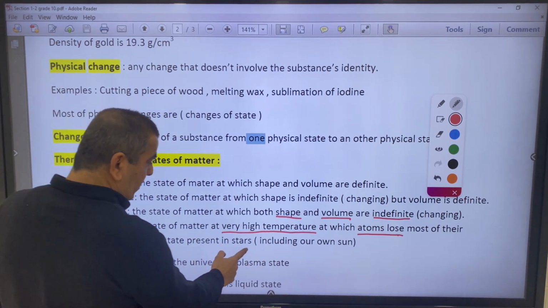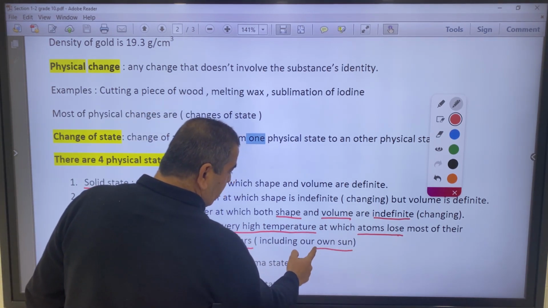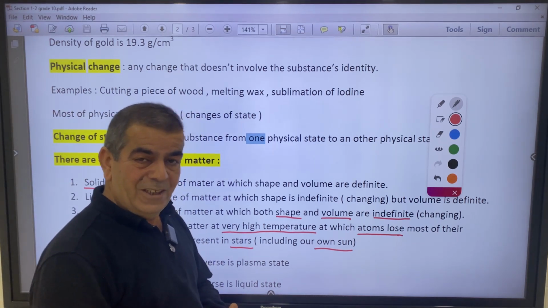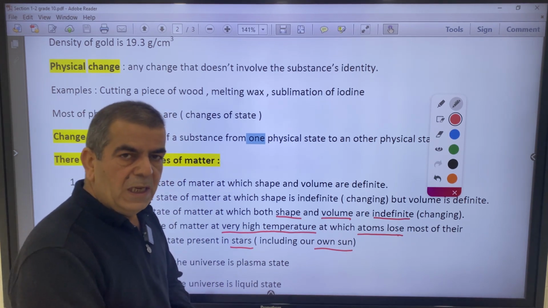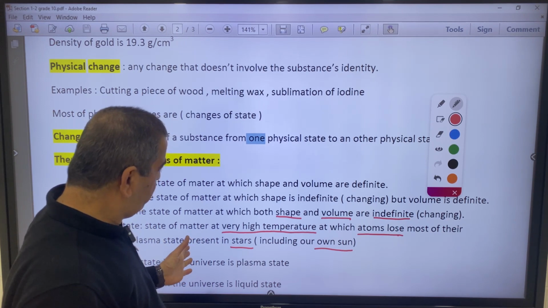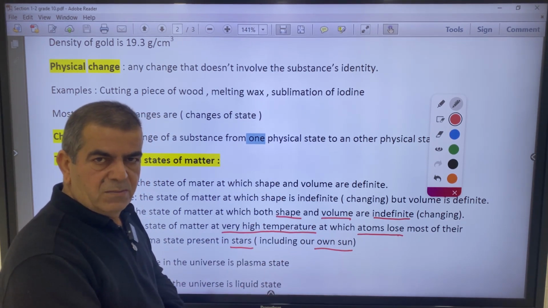We will study them later. Plasma is present in stars, including our own sun. So plasma state is the source of energy. Why? Because the stars are the source of energy. Our own sun is the source of our energy. And inside the sun and other stars, plasma is present.